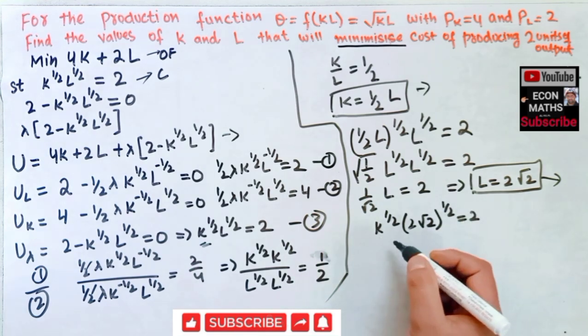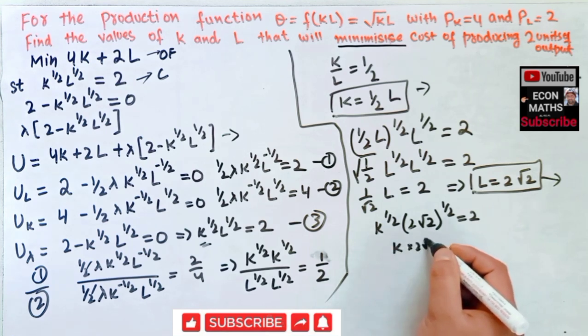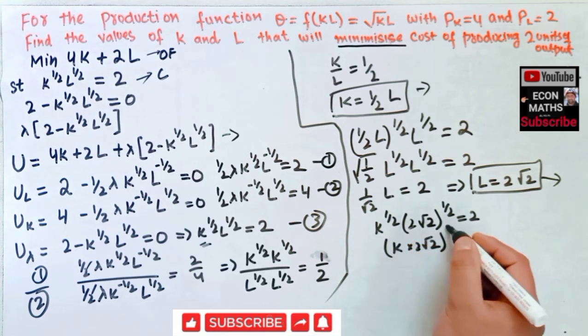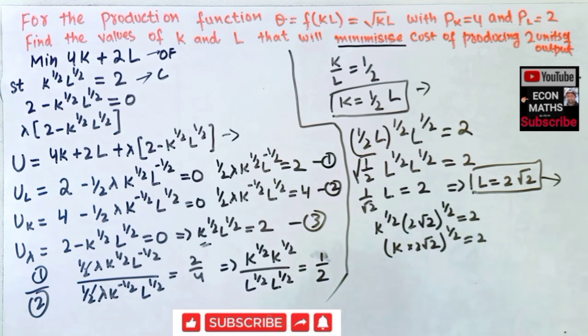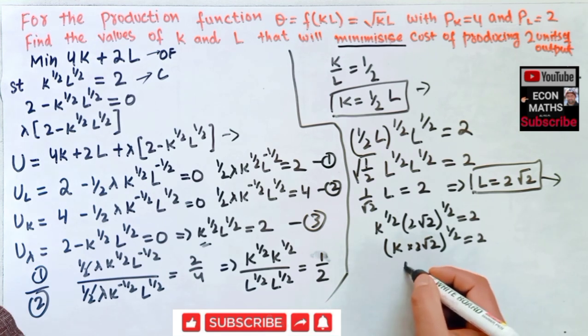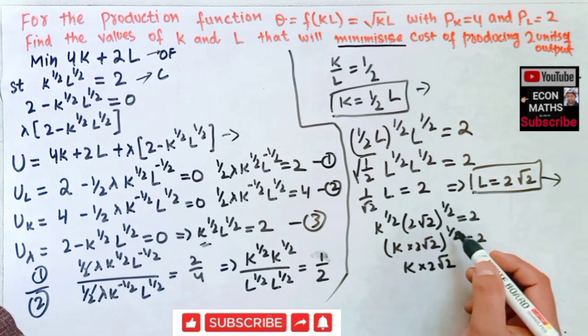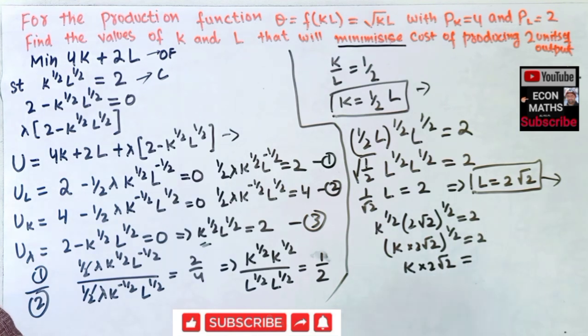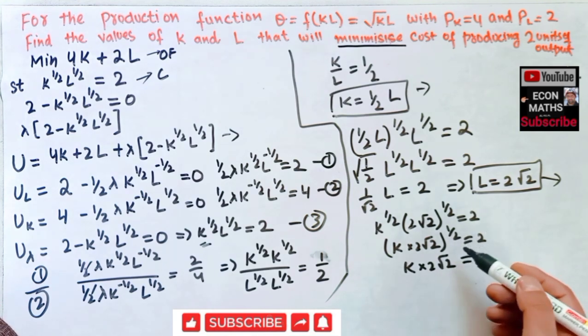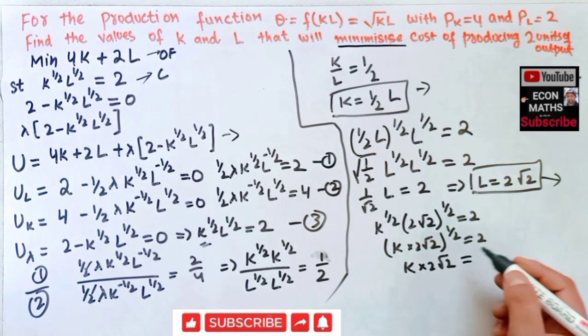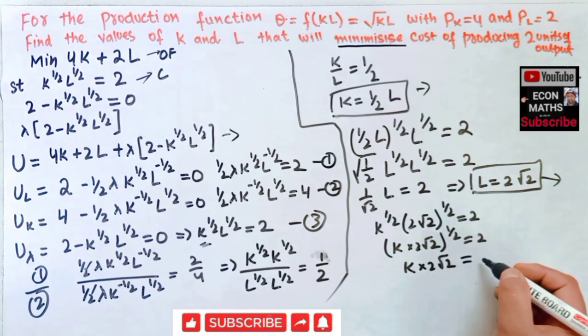So we can write it like this: K times (2√2) whole power 1/2 is equal to 2. Now transposing the exponent on RHS, we will get K times 2√2. The power becomes square when transposing, or rather the root becomes square when transposing to RHS. So this will become 2 square, that is 4.